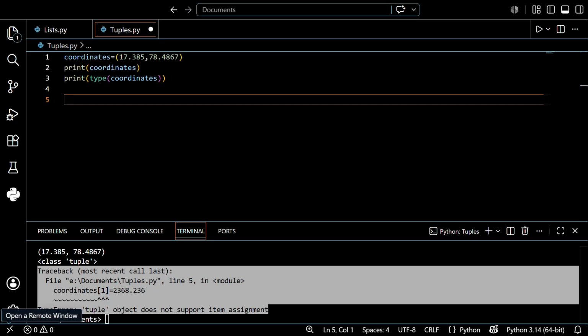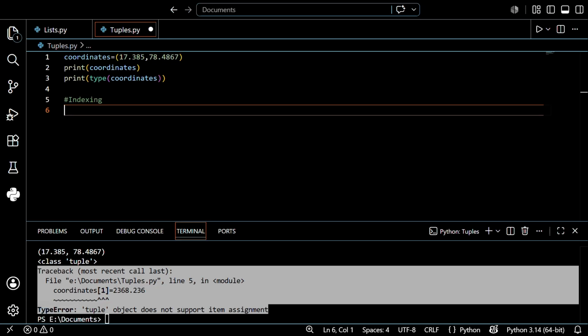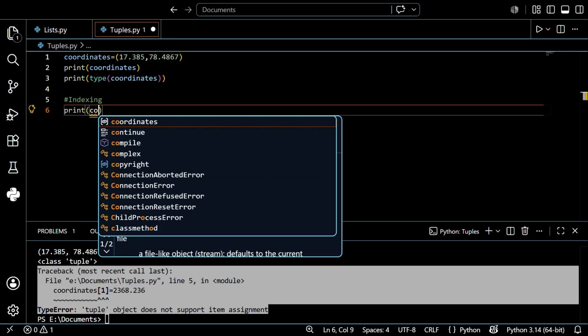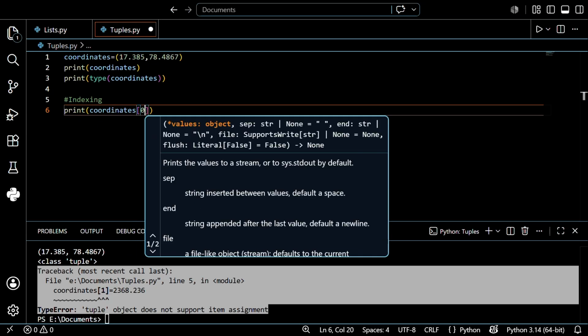Similarly you can do the indexing part also, guys, indexing of this tuple. What do we mean by indexing? Just write print of coordinates of 0.